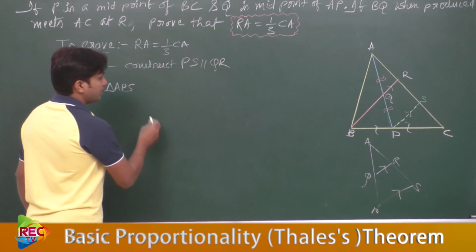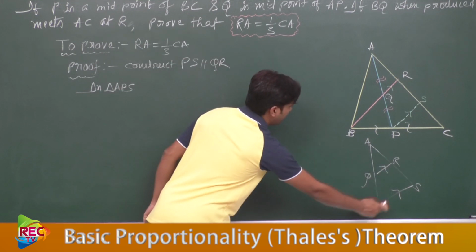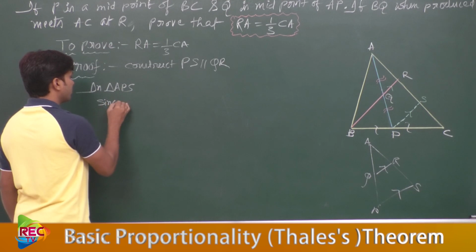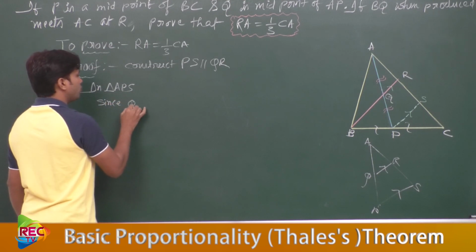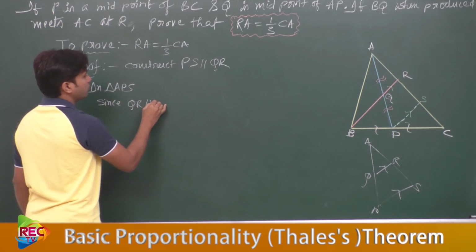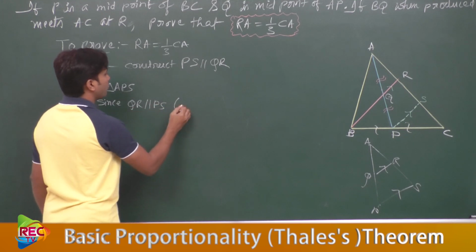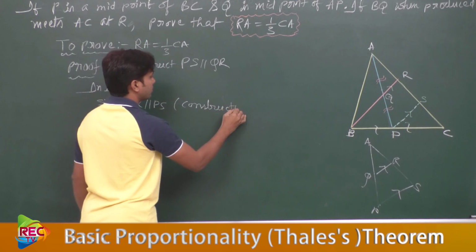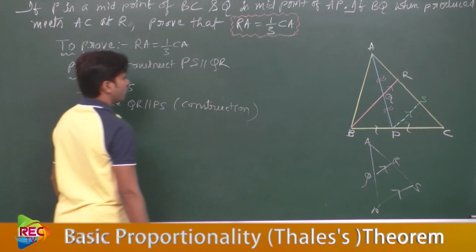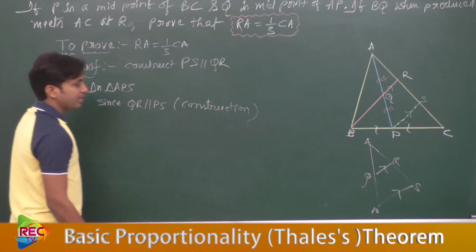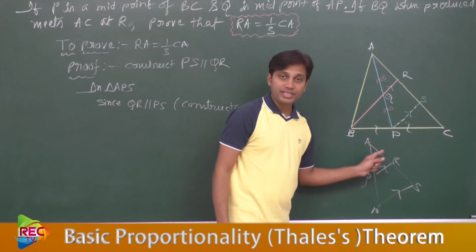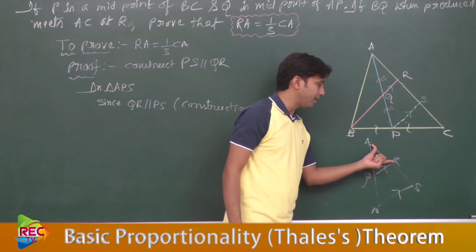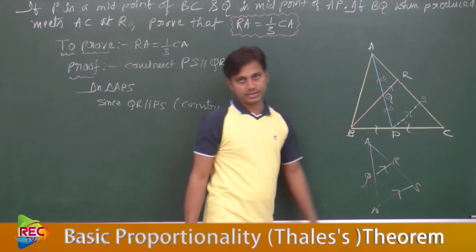Here QR is parallel to PS from the construction, so we can apply the basic proportionality theorem, that is AQ by QP equal to AR by RS.